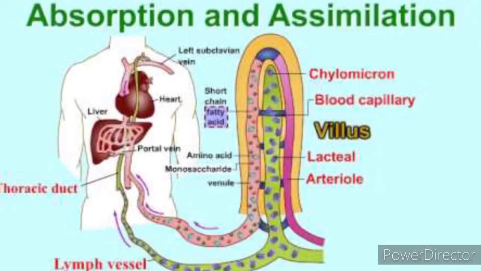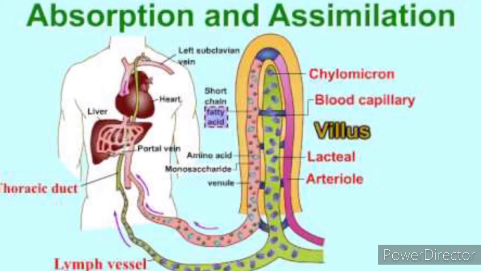So what is absorption? It is the process by which the end products of digestion pass through the intestinal mucosa into the blood and lymph. The villi act as the absorbing unit. You can see the villi in the small intestine. They are small finger-like projections. At the center of each villus is the lacteal duct, which is surrounded by a network of blood capillaries. The process of absorption involves active, passive and facilitated transport.